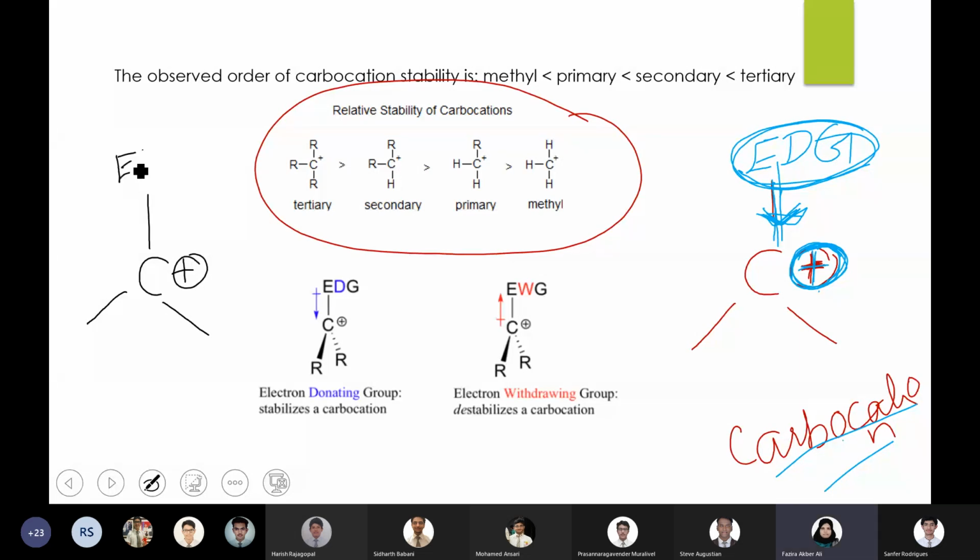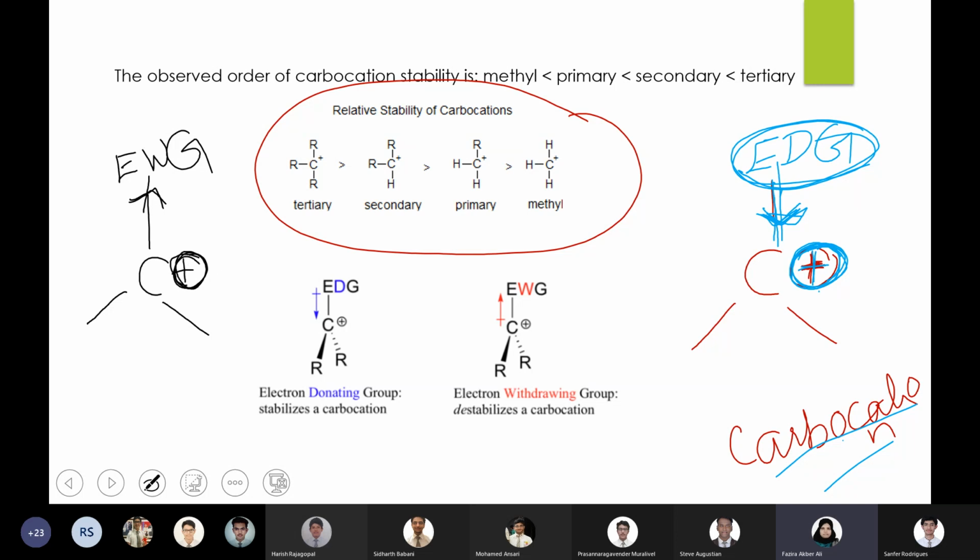And when it is an electron withdrawing group, what they do is they withdraw the electron from the carbocation, or the carbon with which it is bonded, right? So the electron will be pulled by the electron withdrawing group away from the carbon, and that is actually worsening the positive charge condition.